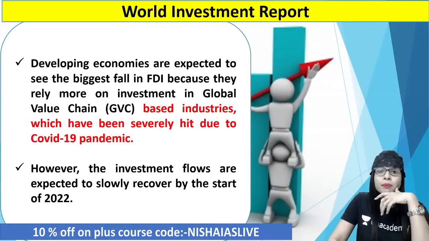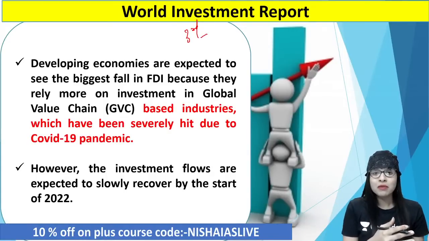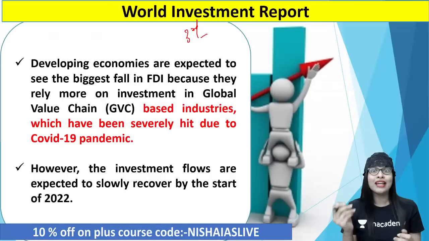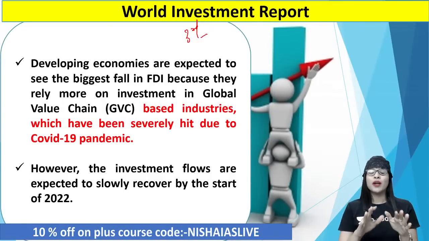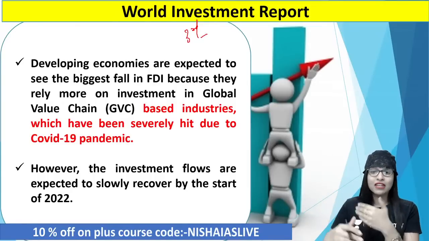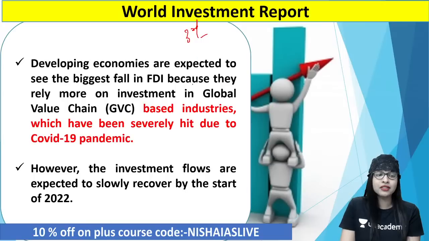But now we are hearing reports that the third wave of COVID-19 is on the way. The third wave, we don't know what it is. We do not know what will happen. If that is the case, and if we are not able to deal with the third wave, then this 2022 will have to be 2024 for the investment flows to recover. So it all depends upon how the economy is fluctuating, I should tell you. Clear?